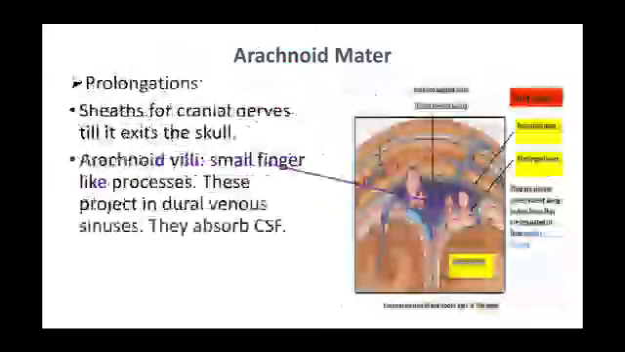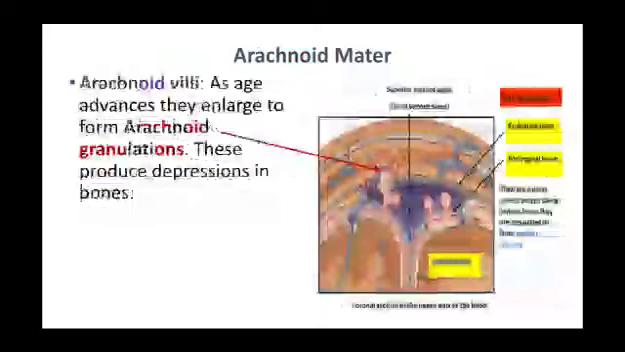So arachnoid mater forms prolongations around the sheaths of the cranial nerves till they exit the skull. Small finger-like projections are seen, which are called arachnoid villi. These project into the dural venous sinuses. Their main action is to absorb the CSF. As age advances, these arachnoid villi enlarge and form arachnoid granulations. They produce depressions in the bones.